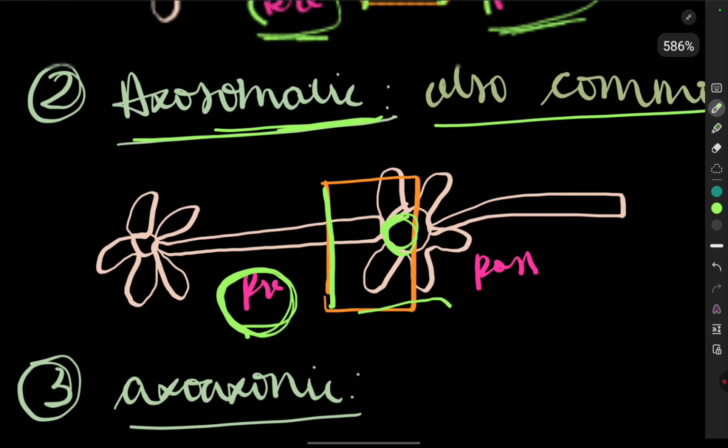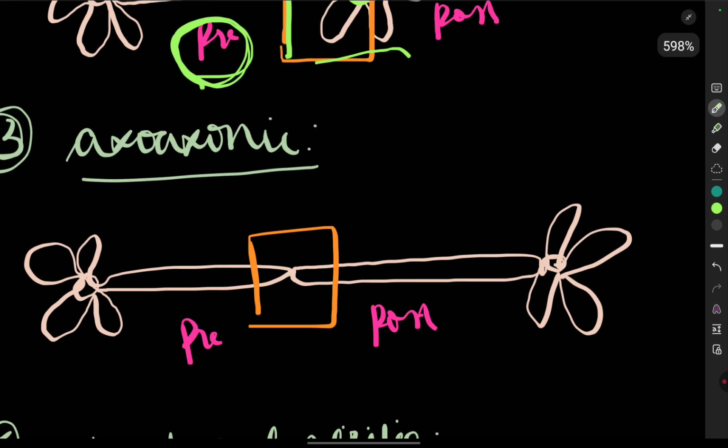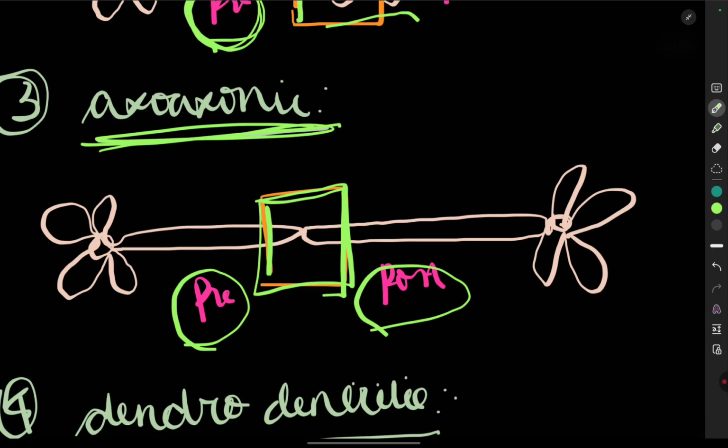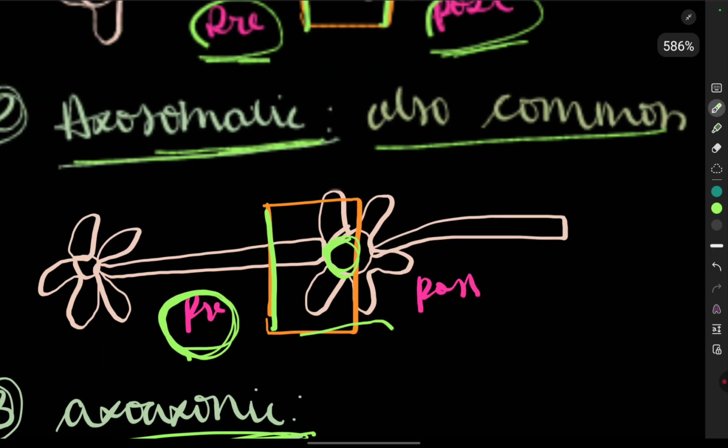So that is the axosomatic. Now we are going to see the axoaxonic. Axoaxonic is the presynaptic neuron's axon and the postsynaptic neuron's axon. When they are involved in the synapse transmission, it is called axoaxonic. It is not as common as both of these.